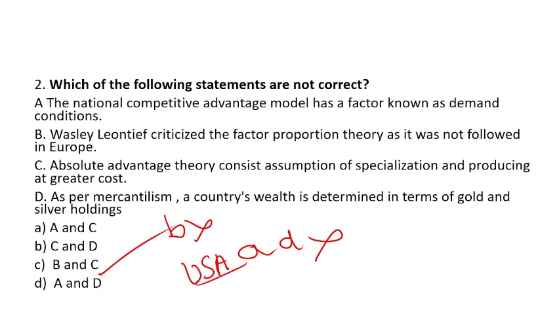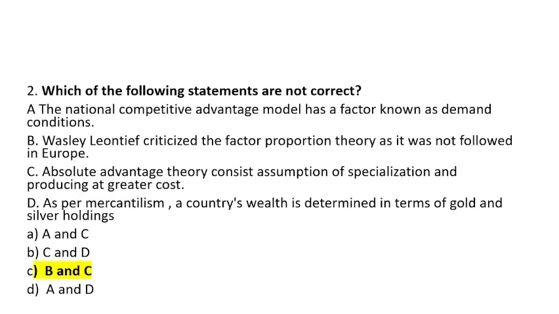So option B and C are incorrect, and the last, D: mercantilism was the most ancient theory in the theories of international trade. It talked about wealth being determined by gold and silver holdings. So this statement is also correct. D is the right answer.